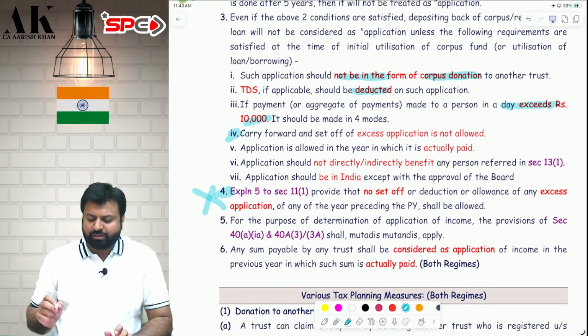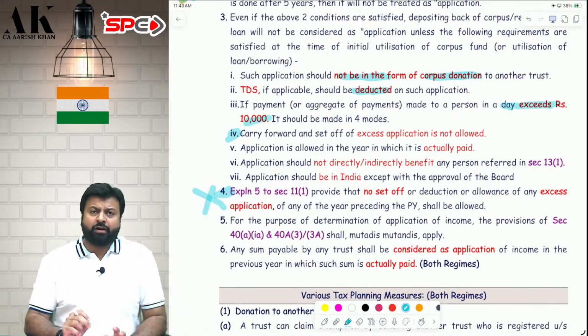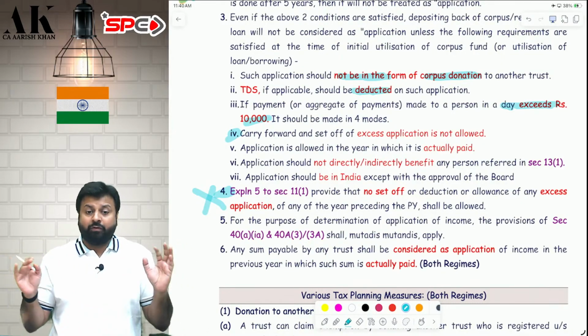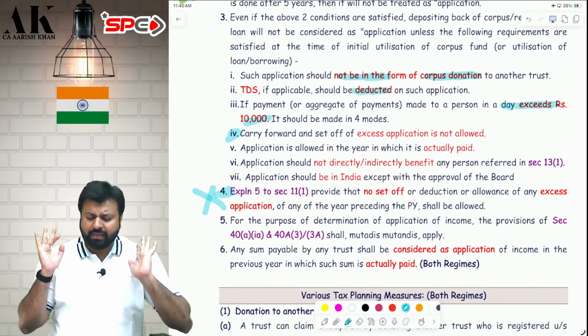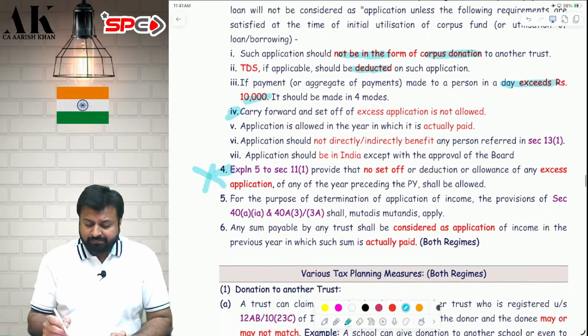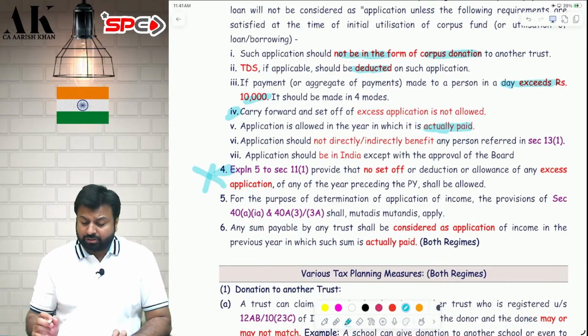That is written in point number 4. Check it, please. For trust, excess application is not allowed to carry forward and set off. That is lapsed. That is lapsed only. Next one. For trust, the deduction is allowed only if it is actually paid. That I have told you earlier also, that you have to pay and then you have to take the deduction.